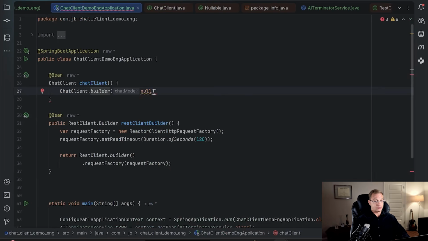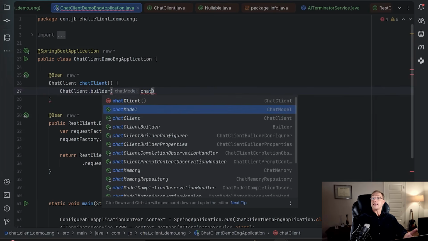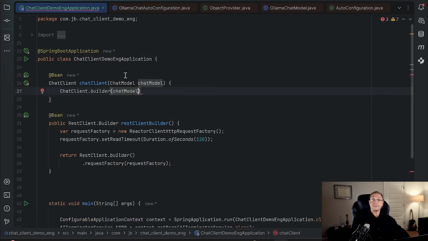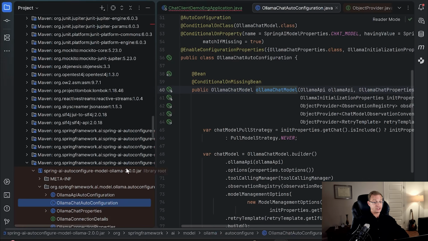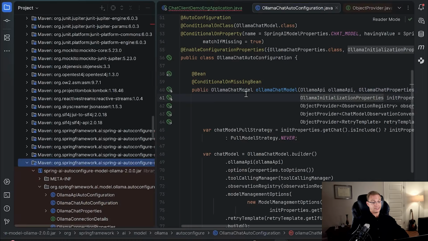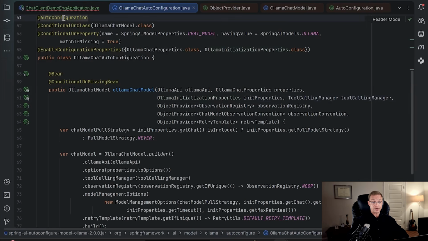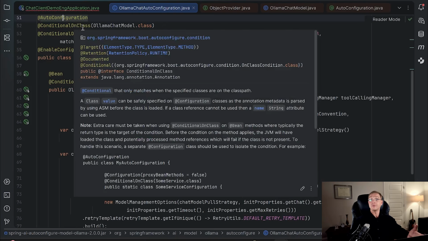Now let's go back to ChatClient. So if we must provide something here, let's try to look, maybe we have a chat model, and yes, IntelliJ says we have such a bean in a context somewhere. Let's see where it is configured. So I'll click this magic button to drill down into the Ollama configuration class, and its jar is here because of the Ollama starter. This one is an auto-configuration, so Spring Boot will find it in the bootstrap, and in case all the conditions are true, it will be activated.